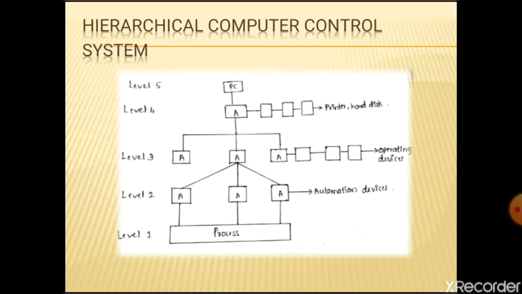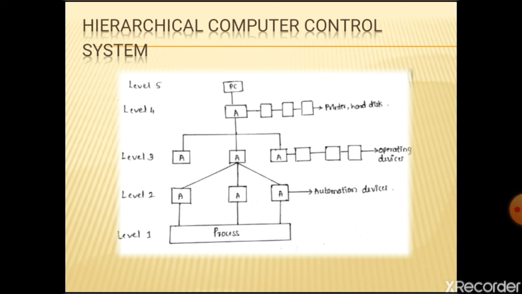Next is level 3, the group control level. These individual field control stations are grouped and attached to the relevant group control station. This level contains software necessary for partial process models, local process optimization, and regional plant monitoring.